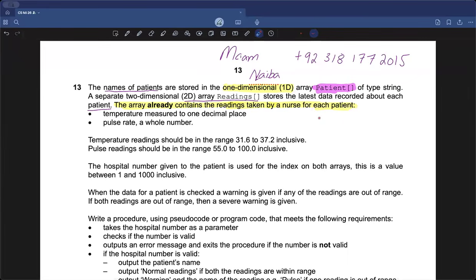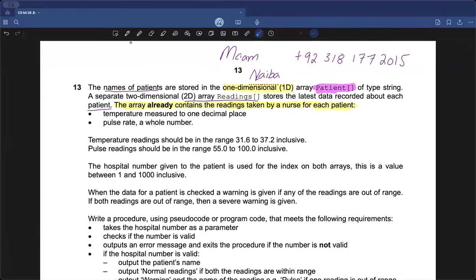In this case, they did not mention directly that your array has been initialized or has the values beforehand. What they did was they said that the array already, you can see it's clearly bolded, the array already contains the readings taken by a nurse for each patient. This apparently means that both the readings array and the patient array already have the relevant data inside them, which means that if a specific array or variable already has data inside it, there is no need to take any external input again. This simplifies the model to a very good extent, because that confusion of whether I need to take an input or not has been clarified. There is no need to take an input at all.